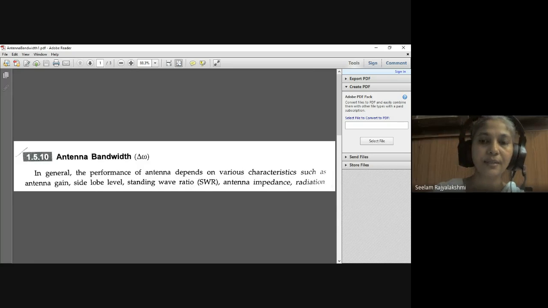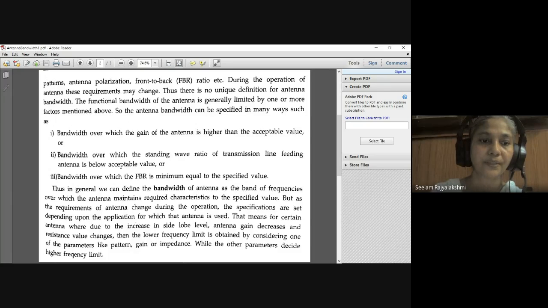Now let us go to the radiation pattern. Radiation pattern is a plot of the gain as a function of direction. Now antenna polarization. For an electromagnetic wave, polarization is effectively the plane in which the electric wave vibrates. That is antenna polarization.